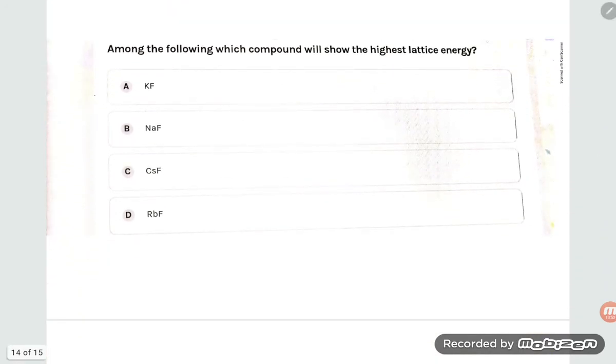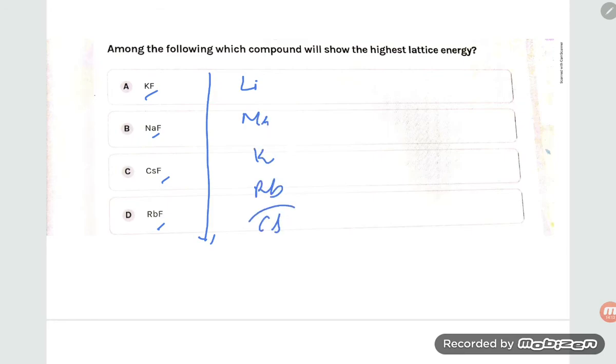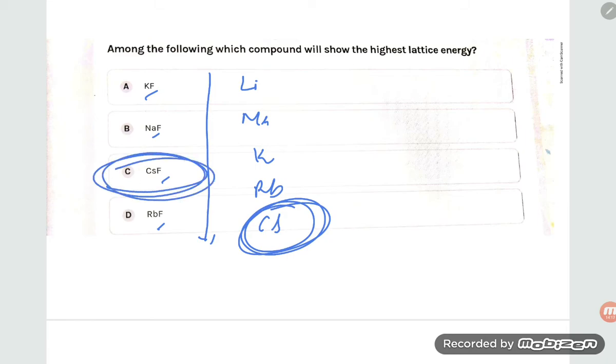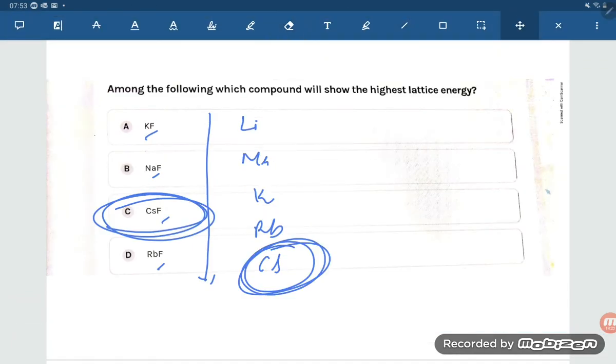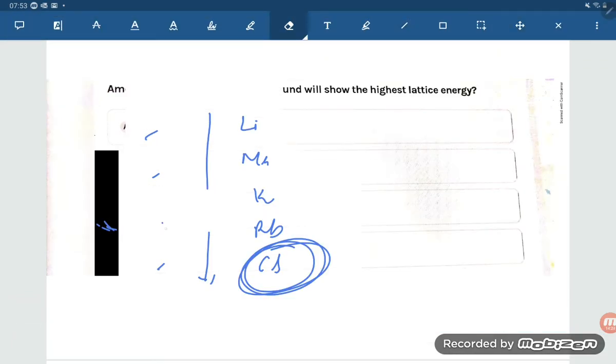Among the following, which compound will show the highest lattice energy? KF, NaF, CsF, RbF. So student, fluorine is common, so go with the size of the cation: lithium, sodium, potassium, rubidium and cesium. This is the largest size, so that is the smallest lattice energy. But they are asking for the highest, student, so don't get confused. Highest means which could have the highest.